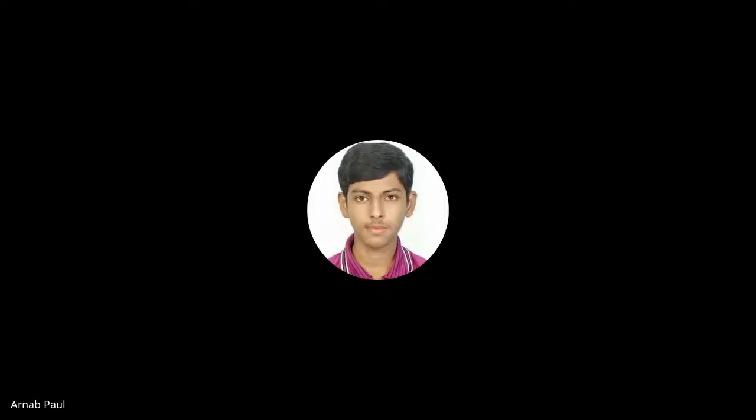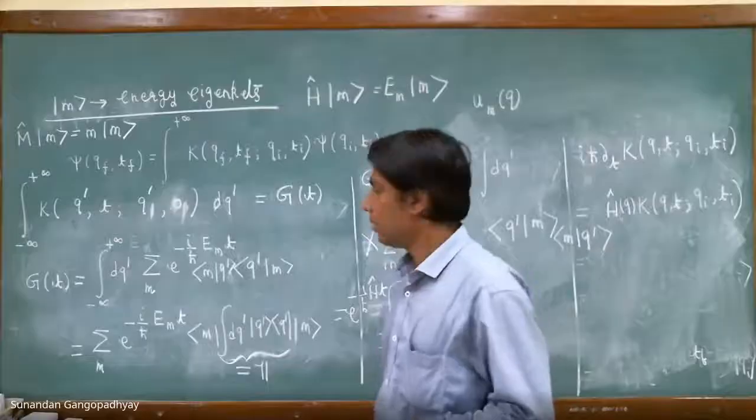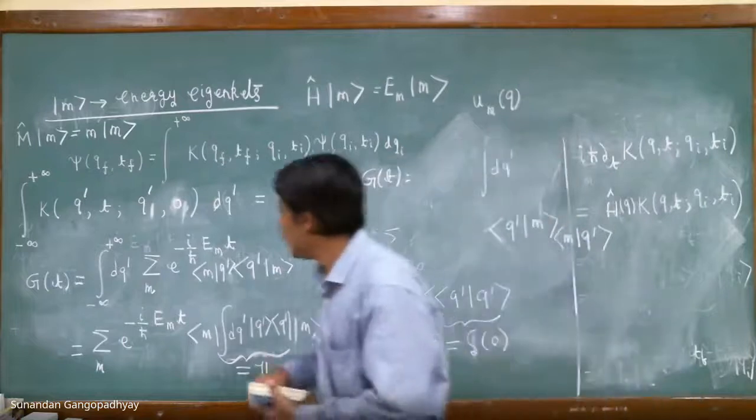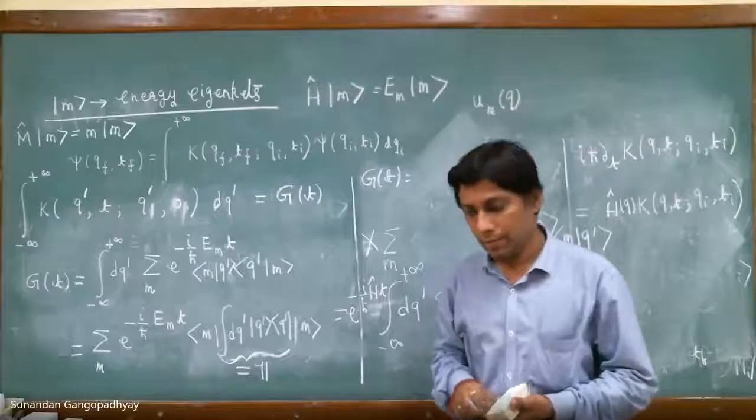So there is something like bra qf into e to the power i H cut tf minus ti by h cut into ket qi. Right, so you cannot pull out the e to the power i H operator outside the expectation. That expression and this expression is completely fine. Yeah, no, I am talking about the second approach, that Soham said.